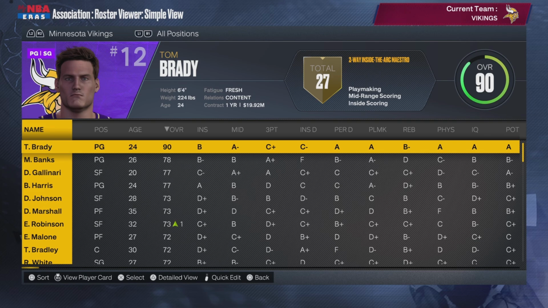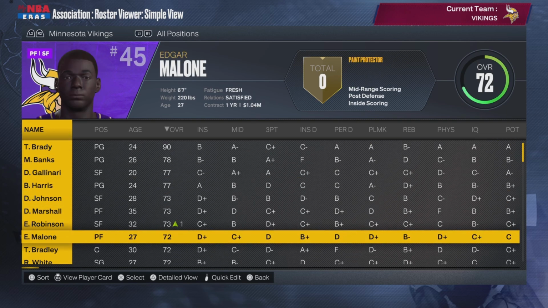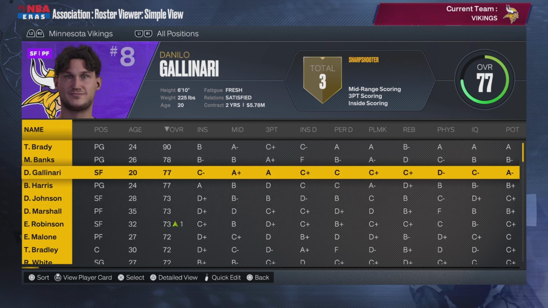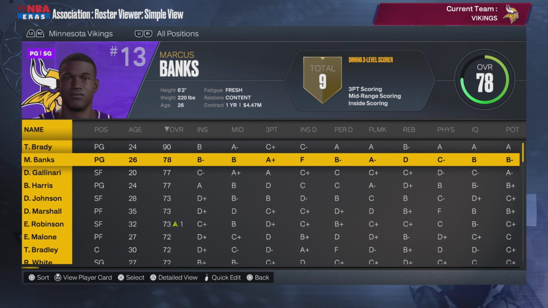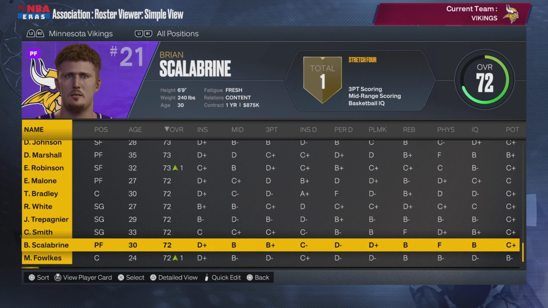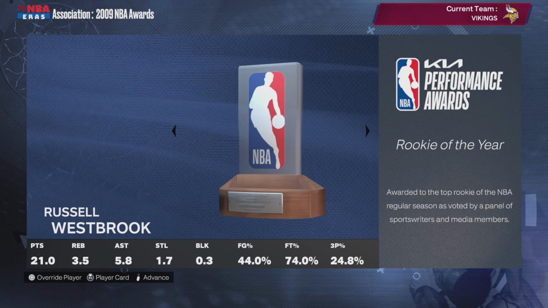Well, Kevin Garnett has left the team, so it's up to Tom Brady to carry this bum squad to the playoffs. His best teammates are Donyell Marshall and Danilo Gallinari. Marcus Banks is here too, but he's coming off the bench, so they're not going to play often together. This team is awful. They got Brian Scalabrine. Carmelo Anthony is your regular season MVP. 34 points, 7 rebounds, 6 assists.